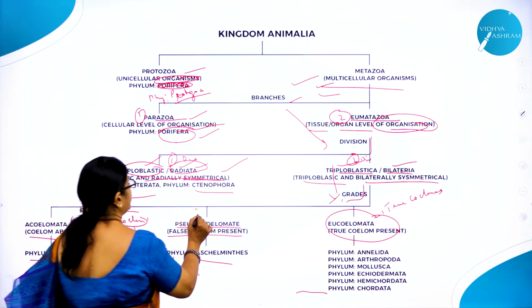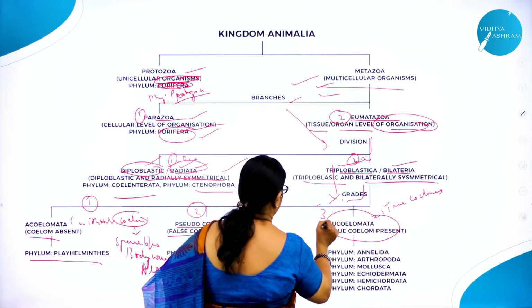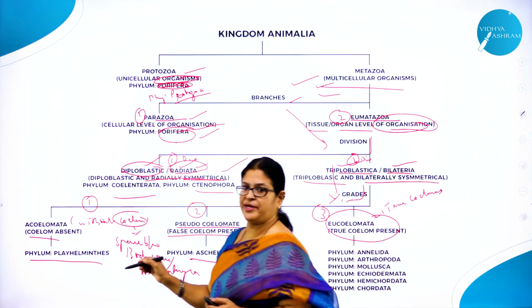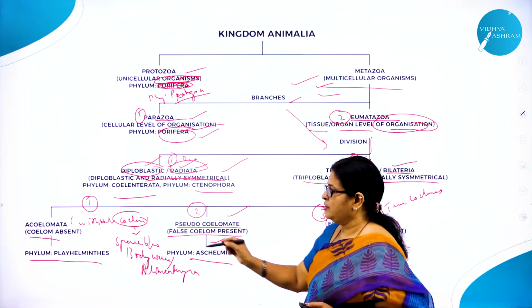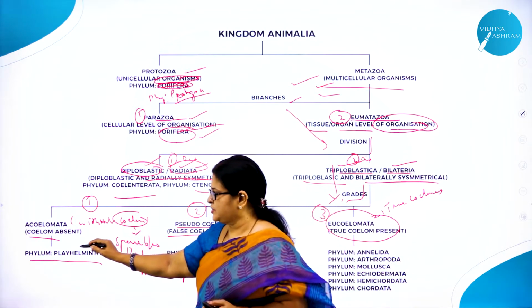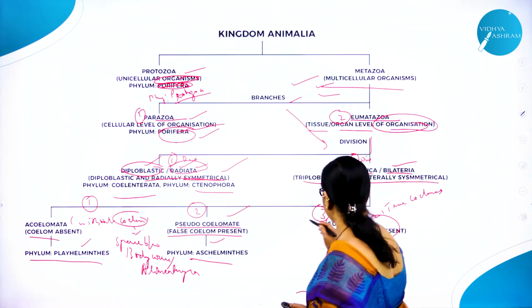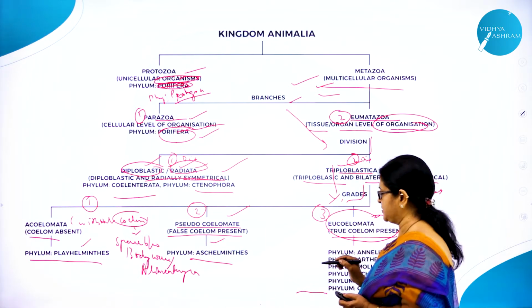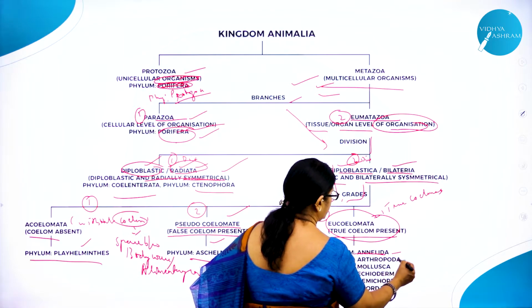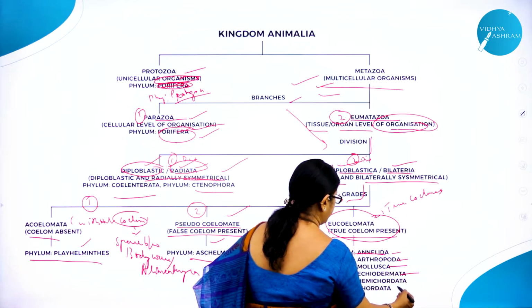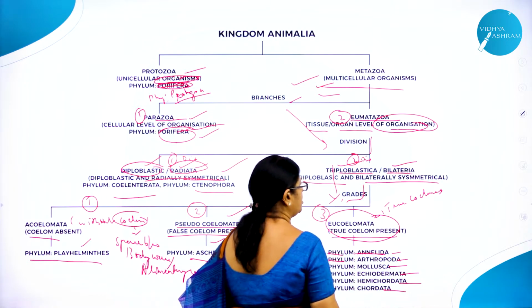Grade 1, grade 2 and grade 3. Grade 1 is called Acoelomata, without coelom. Grade 2 Pseudocoelomates, that is false coelom. For Acoelomata, example is phylum Platyhelminths. Then for eucoelomates, true coelom present. What are the phyla? Phylum Annelida, Arthropoda, Mollusca, Echinodermata, Hemichordata and Chordata.